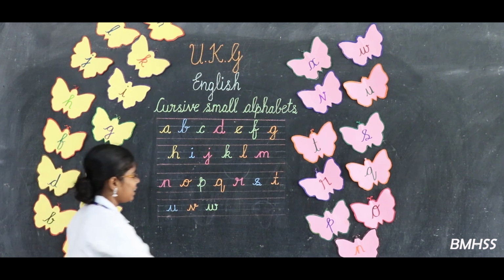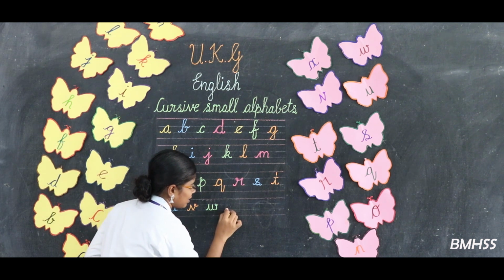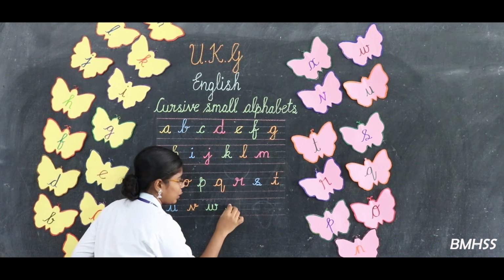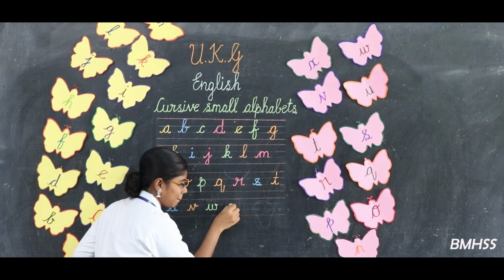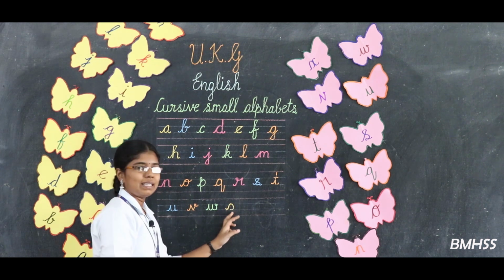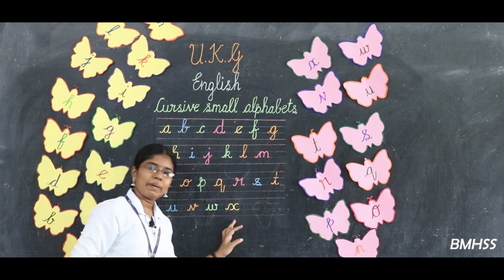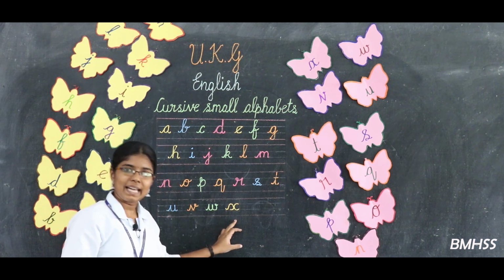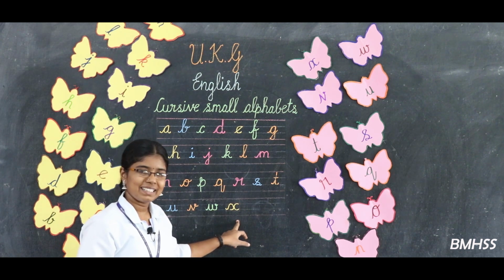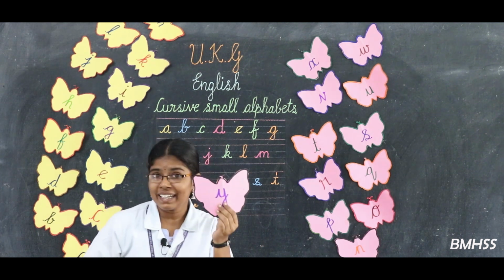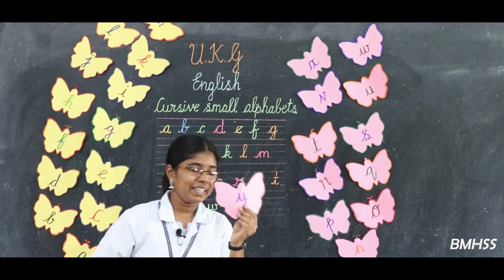See the board carefully. Start with the third line. One small bend. Go up and touch the top blue line. And then you can write one left side open curve. Without lifting the pencil, go up and touch the top blue line and then write one rightwards open curve. This is the letter X. Okay, what letter is this? X. The next letter is Y. What letter is this? Y.